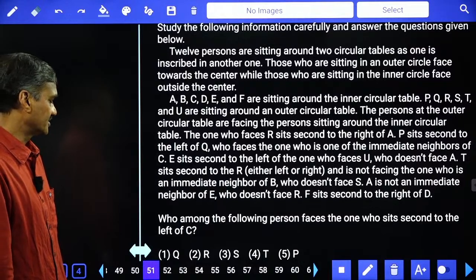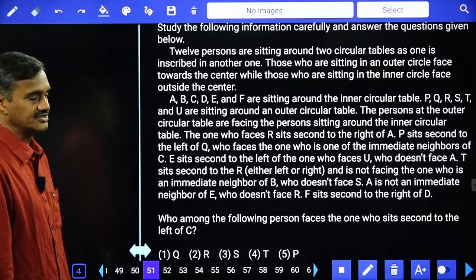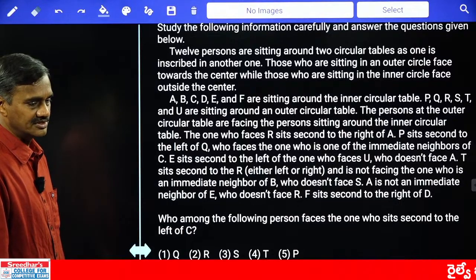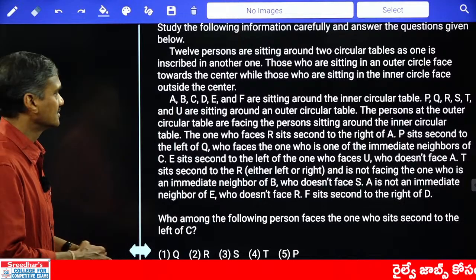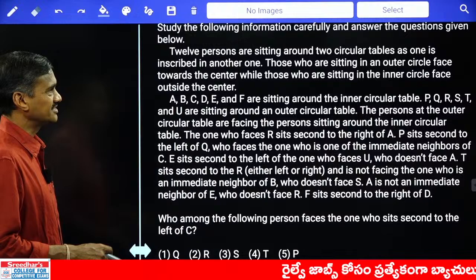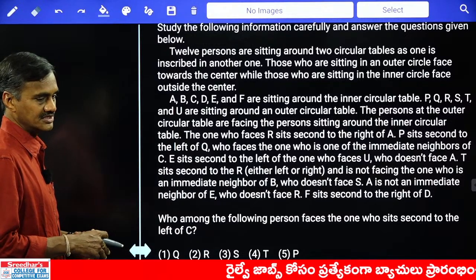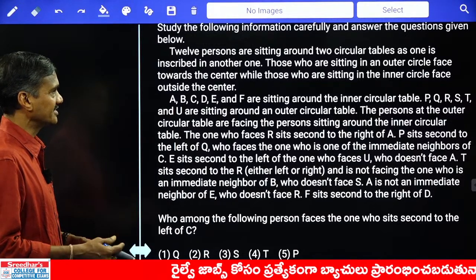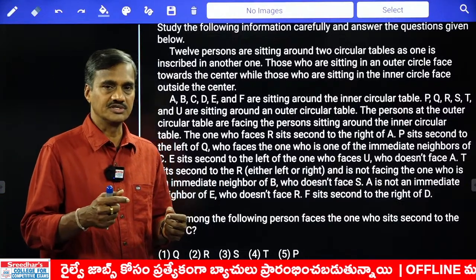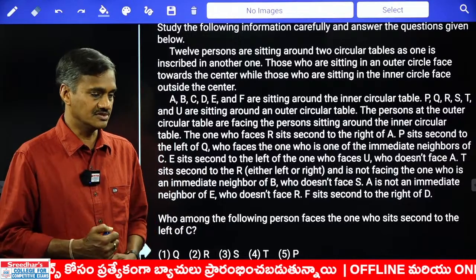Now here in this one there are some 12 persons. They are seated around two circular tables, as one is inscribed in the other. Two circles were there and one is inscribed into the other, and those who are sitting in the outer circle face towards the center, while those who are sitting in the inner circle face outside the center. That means the persons sitting in these two circles are facing each other.